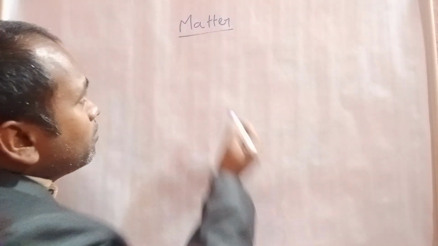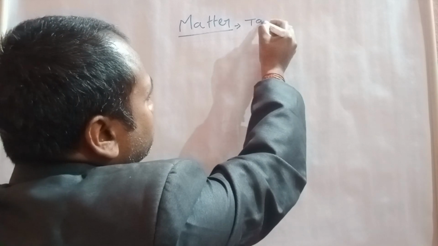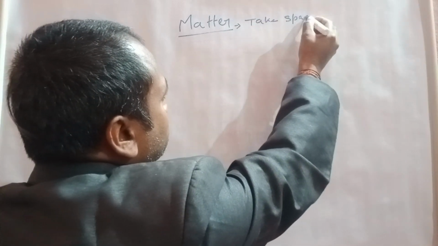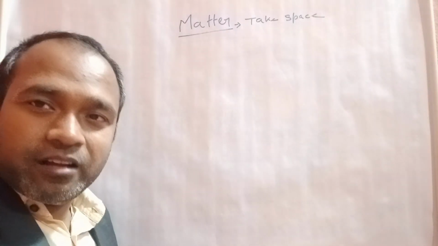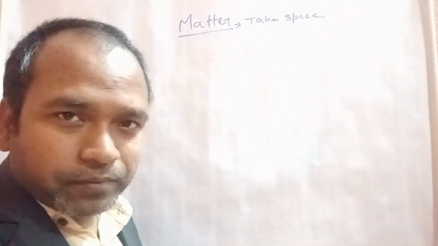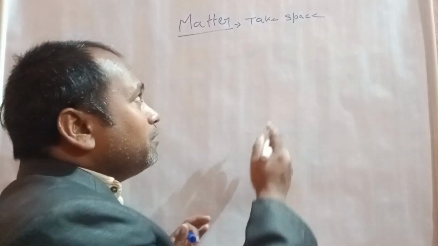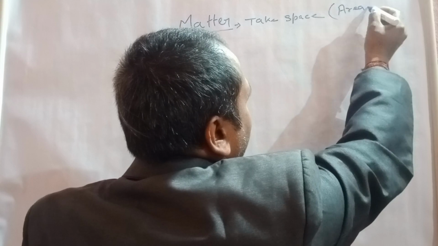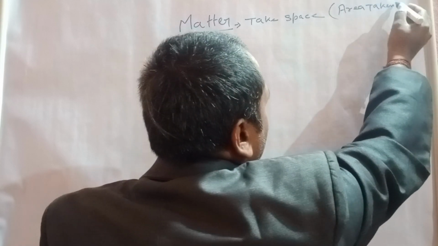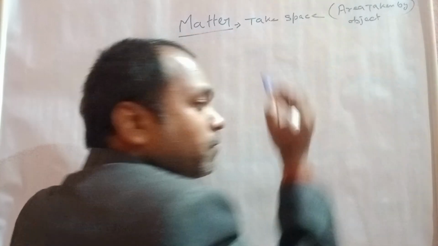Okay, matter: some basic characteristics. First, it occupies space. In other words, it always covers an area, that means the area taken by the object.